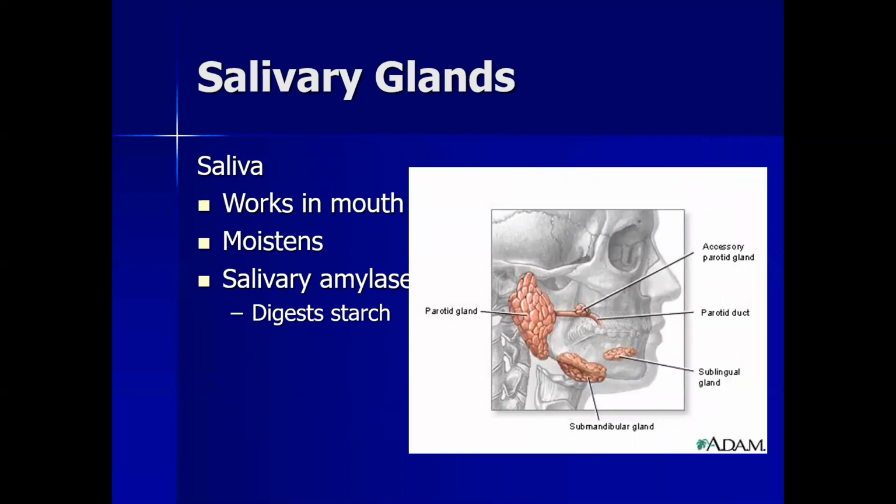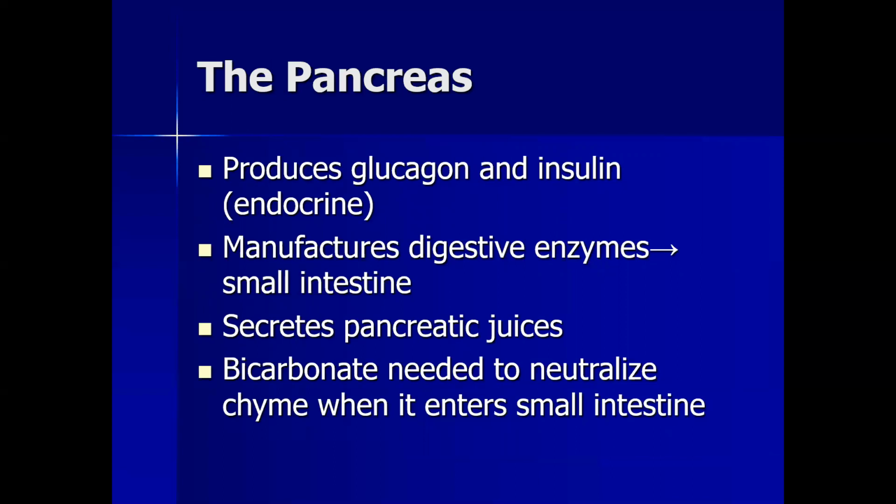We already studied the saliva and salivary action on the food. This diagram depicts the parotid gland, sublingual gland, and accessory parotid gland, which are involved in the formation of saliva. The pancreas is basically an endocrine gland. It secretes glucagon and insulin, and the pancreatic juice also contains bicarbonates, which neutralize the chyme, which is acidic in nature when it enters into the small intestine.